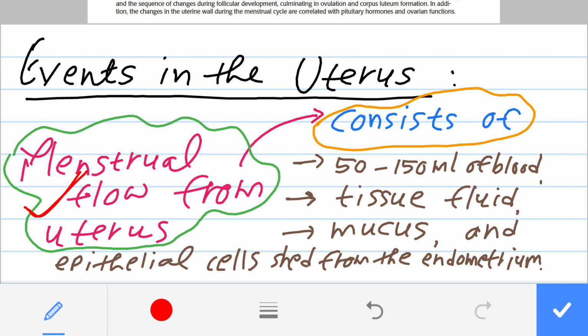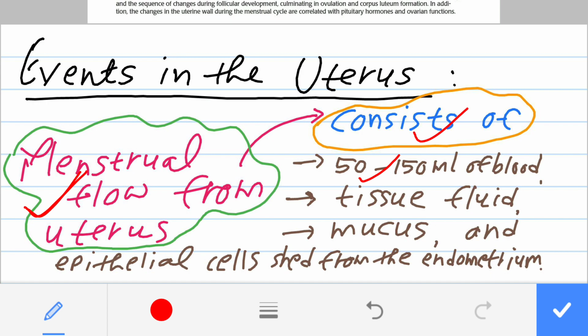Now, what is there in this menstrual flow? The menstrual flow is made up of 50 to 150 ml of blood. So the volume of blood coming in the 5-day period is 50 to 150 ml.